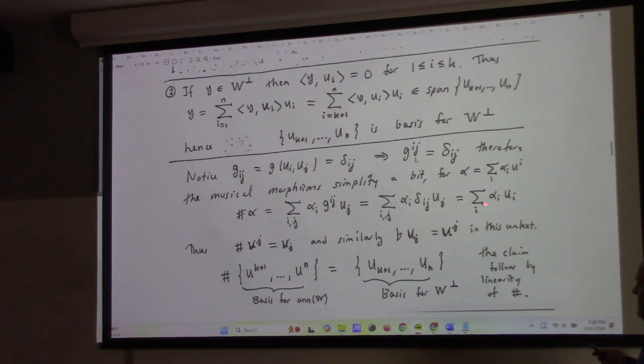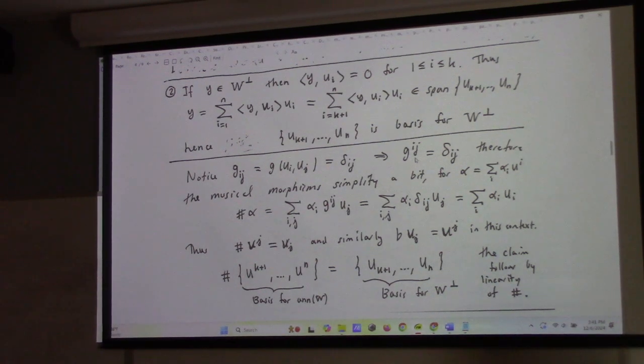So in short, if I take the sharp of the jth dual basis, I get the jth basis. And then likewise, if I take the flat of the jth basis, I get the jth dual basis. It's sort of like the dumbest thing you could think of possible, right?